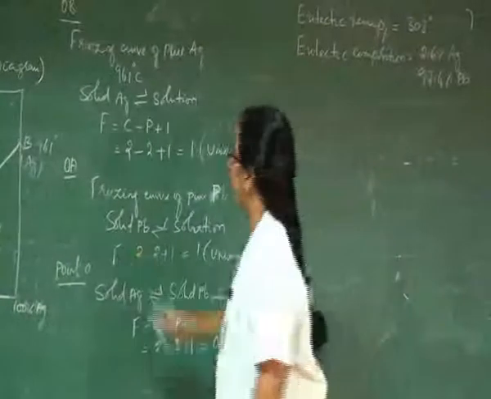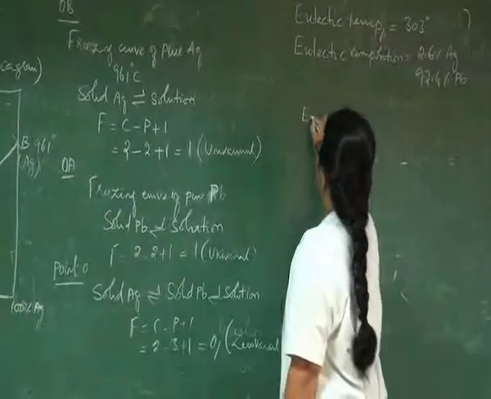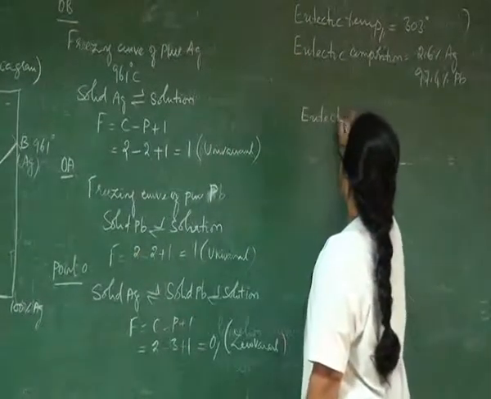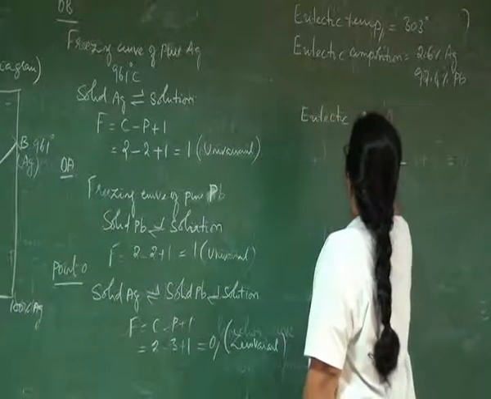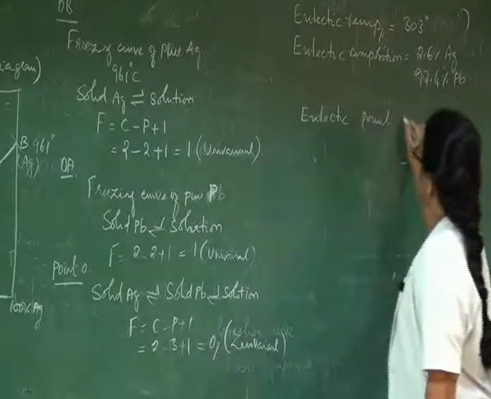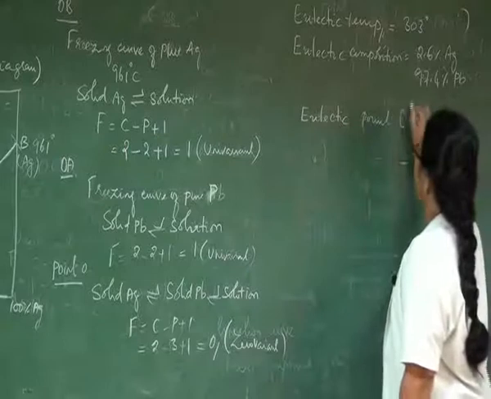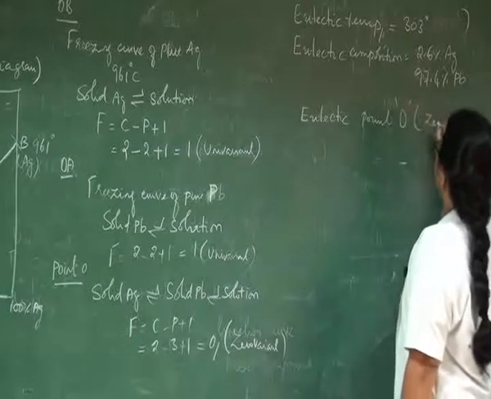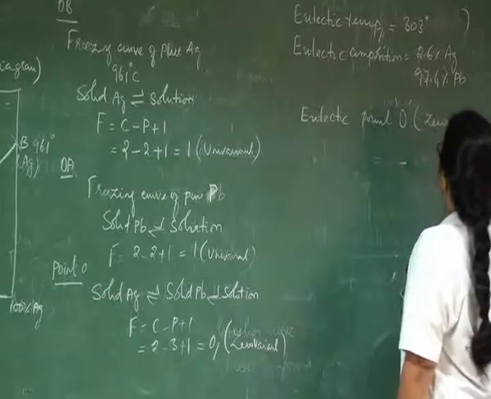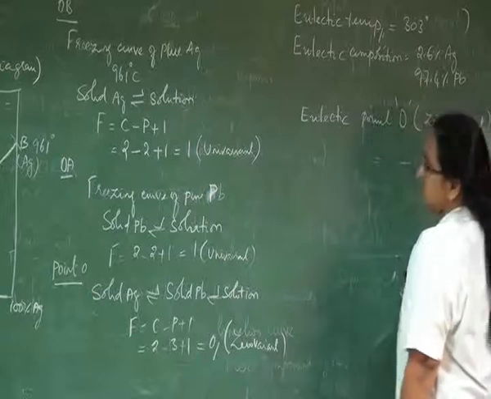Therefore, the point O is called as eutectic point, where the system becomes zero variant.